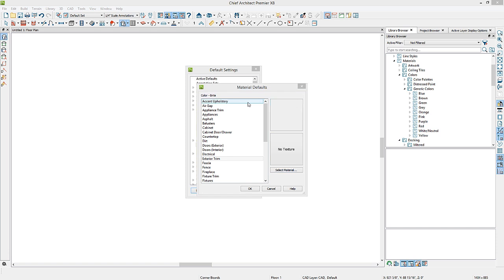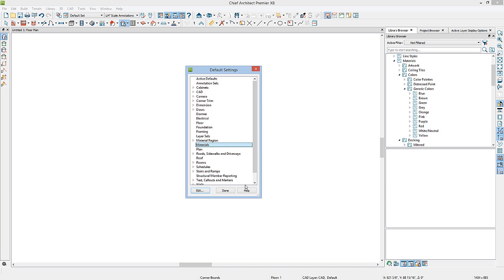The same goes for several different like objects. Under Material Defaults, you have material assignments for all of the cabinet types, for all of the electrical, or for all of the fixtures. So in an Object's Default dialog, under Materials, if you see Use Default under Plan Materials, this is where that default is set.